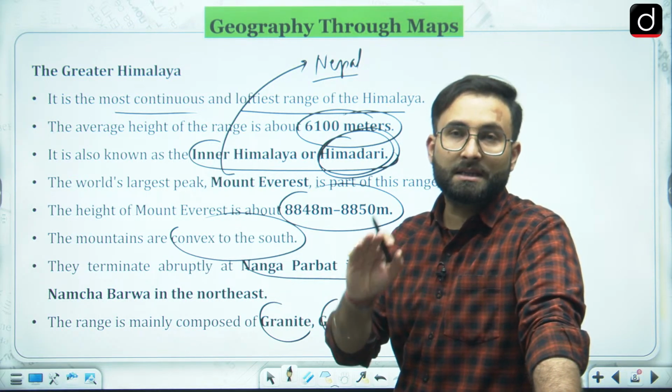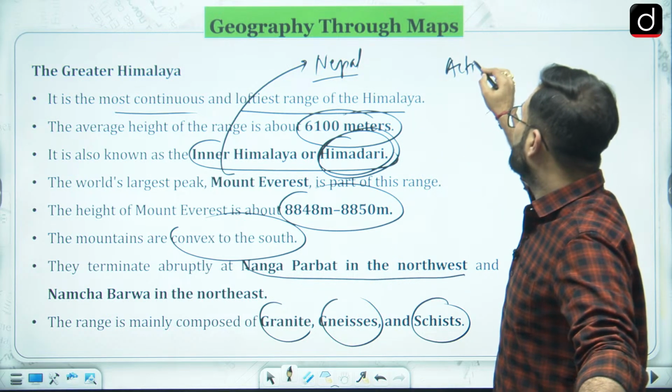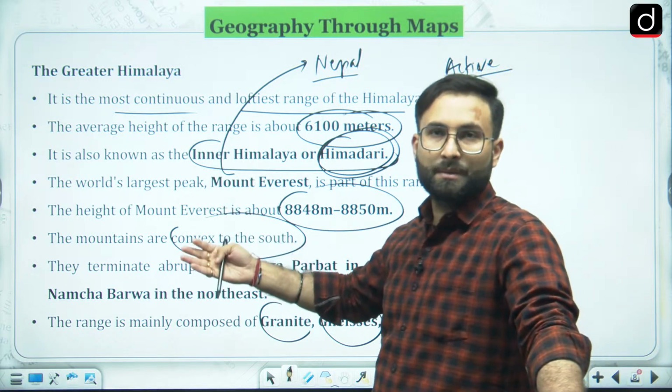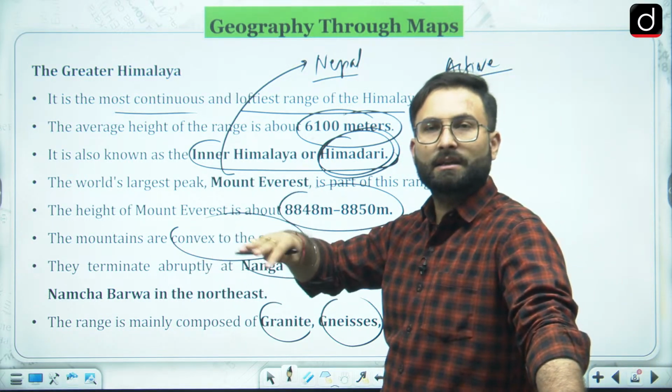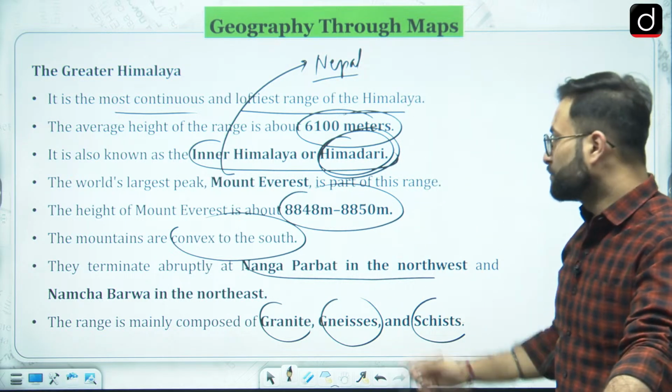Now Himalayas are still young mountains, and that is why they are active. Tectonically they are active, and they are still rising. There is various earthquake potential in Himalayas. You will see landslides etc. which happen in Himalayas. That is the reason, because they are still rising. So this is about the Greater Himalayas.